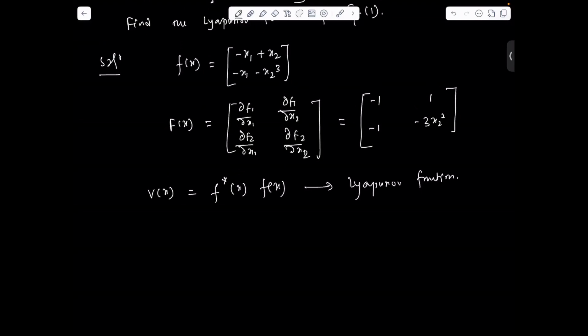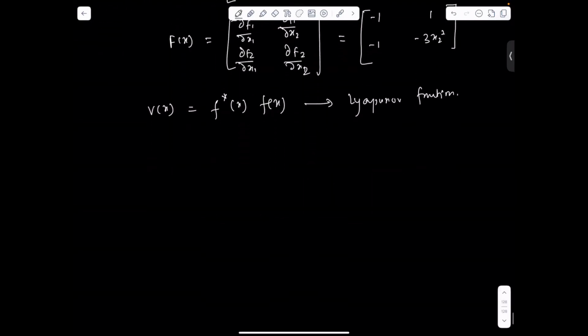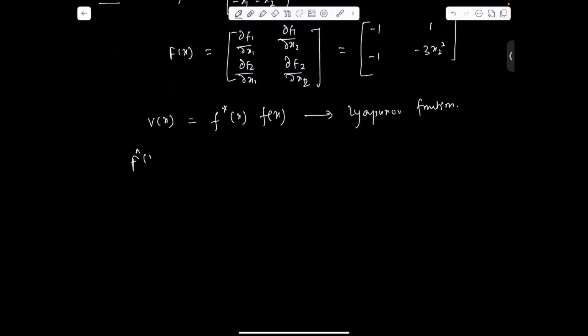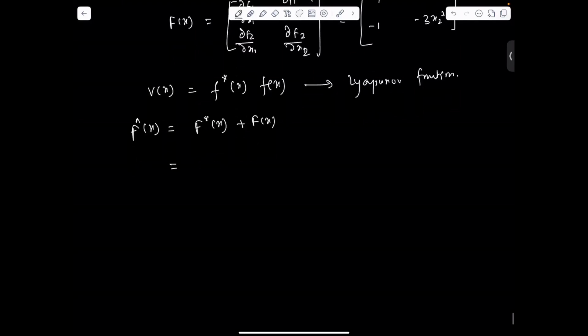But before we comment on the Lyapunov function of this equation, first we have to check whether F cap is coming to be negative definite or not. So this is F star x plus F x, and from this we can find the conjugate transpose of F of x. So it will be -1, -1, 1, -3 x2 square, and F of x we can write -1, 1, -1, -3 x2 square.